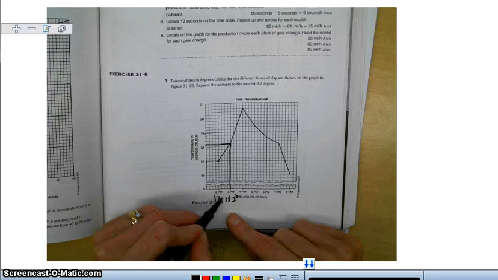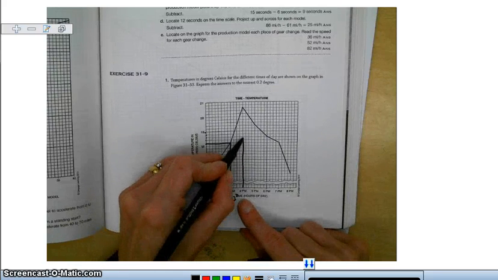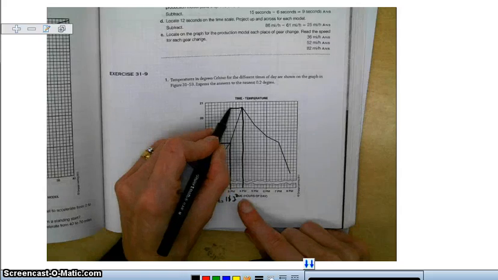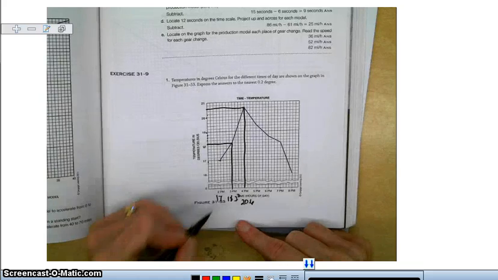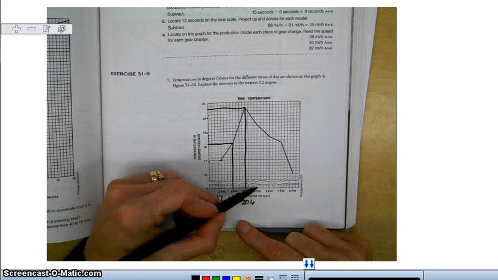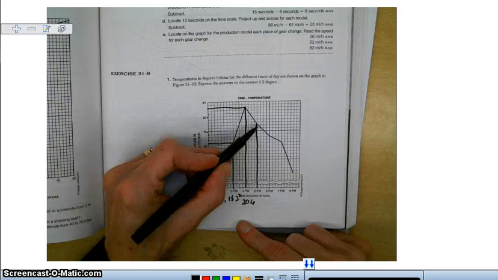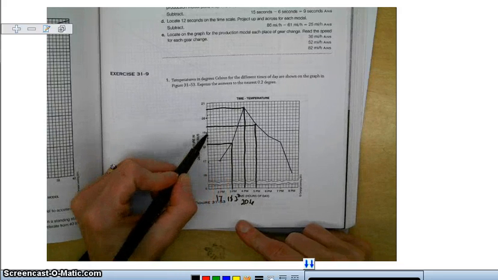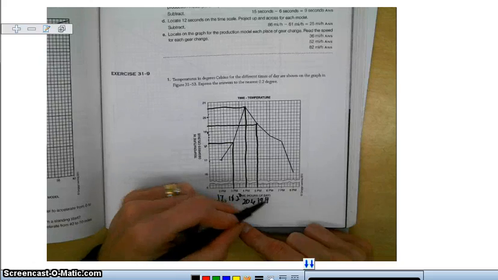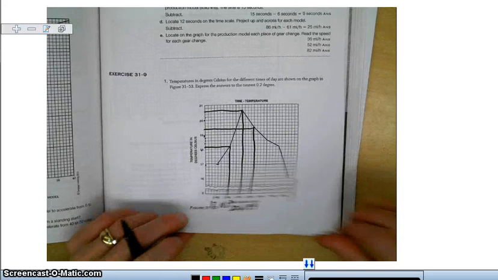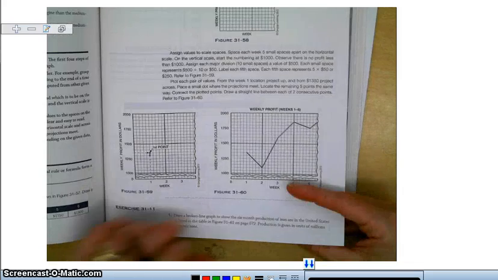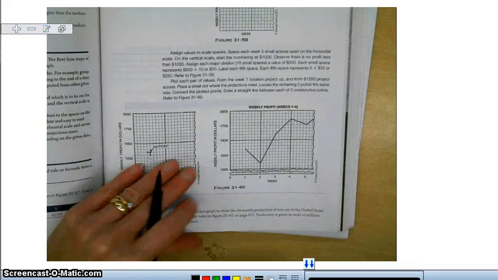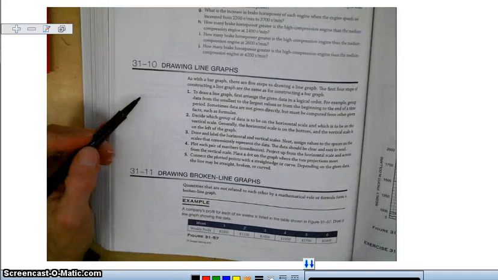Temperature at 2 p.m. would be 17 degrees. At 4 p.m. you're just going to go up, and that would be, let's see, 20, 20.2, 20.4, 20.6 degrees. Then the fifth hour, you would just count 19, 19.4, and that's pretty much all you're doing for the whole problem. So that's how you read a line graph. Now, what if we need to make a line graph? There's instructions on page 670 on how to draw a line graph.